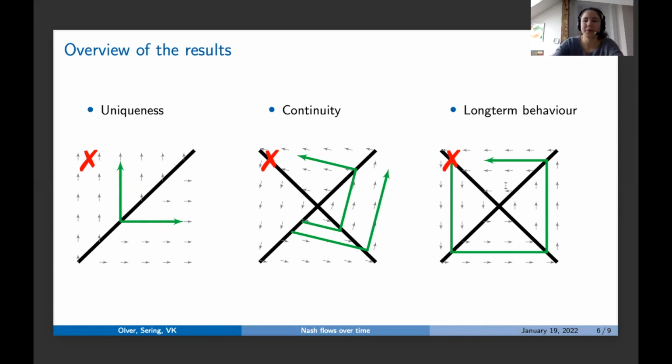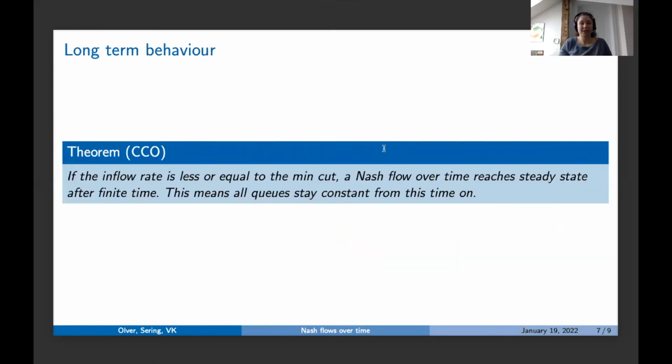Yeah, so this is also the result which I want to start with. And then with this one, we used this one to show the other two, and I want to talk about this connection a bit deeper. But first of all, let me mention that for long-term behavior, a big part was already known.